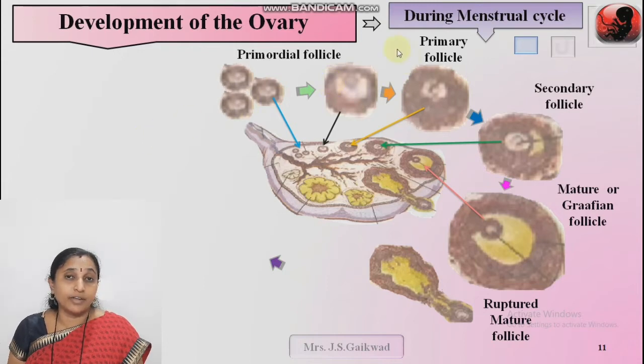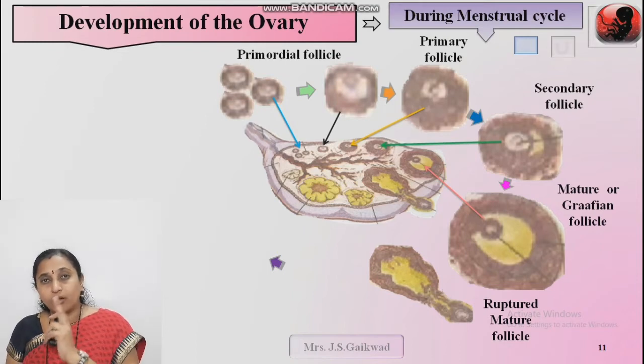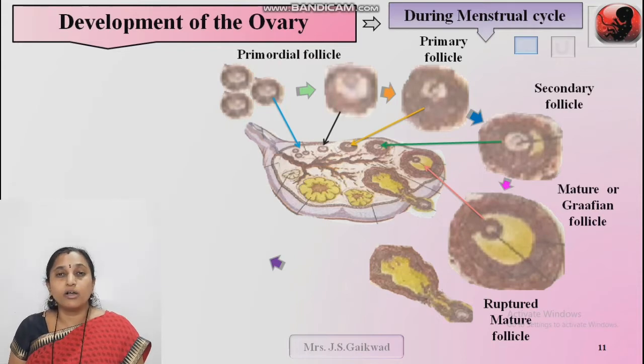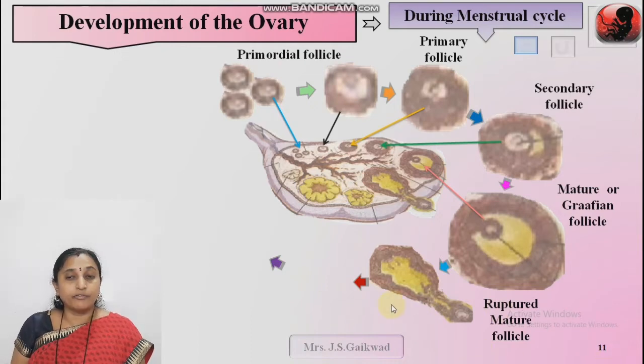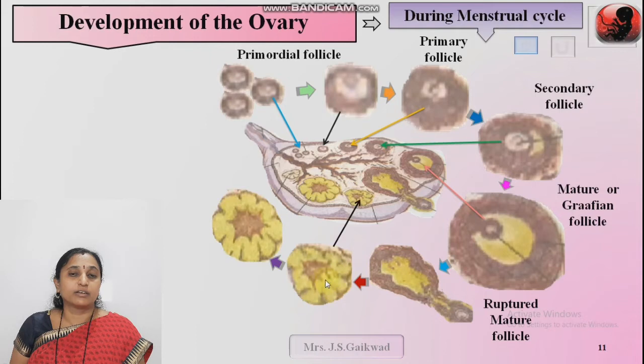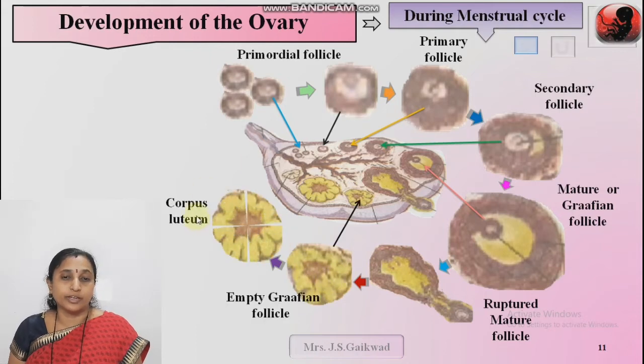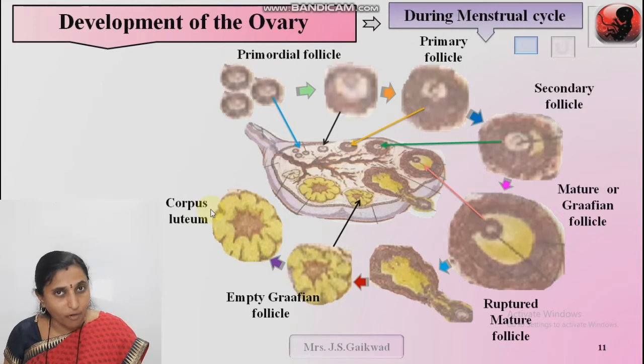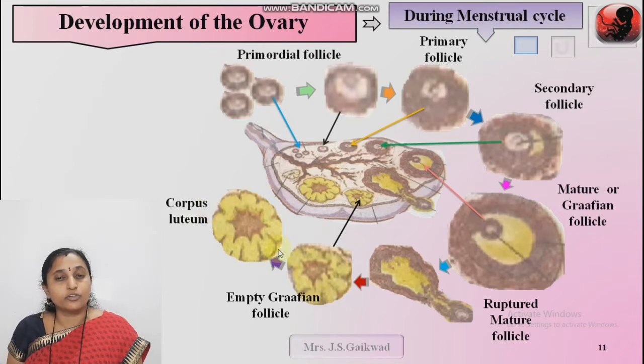This ovulatory phase, the third phase, during which ovum is released from the ovary, occurs on the 14th day. On which 14th day? That is from the start of the bleeding. First day, consider the start of bleeding. From that day, on the 14th day, ovum is released from the ovary. Okay. When the ovum is released from the Graafian follicle, the empty Graafian follicle gets converted into corpus luteum. Corpus, the meaning of corpus, is small body. It secretes the hormone progesterone. It is the yellowish body, so the name is corpus luteum.